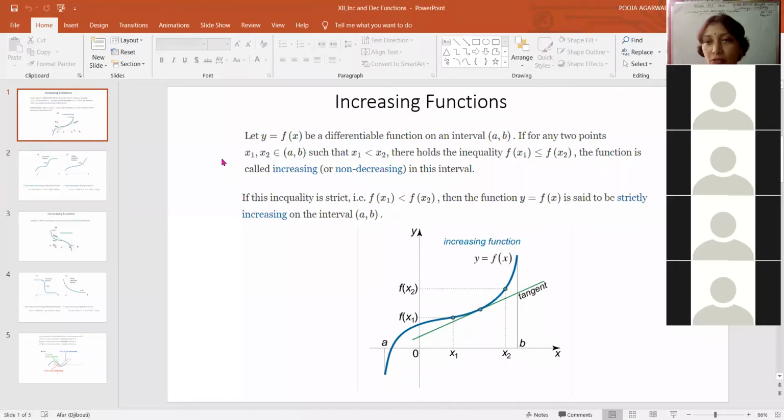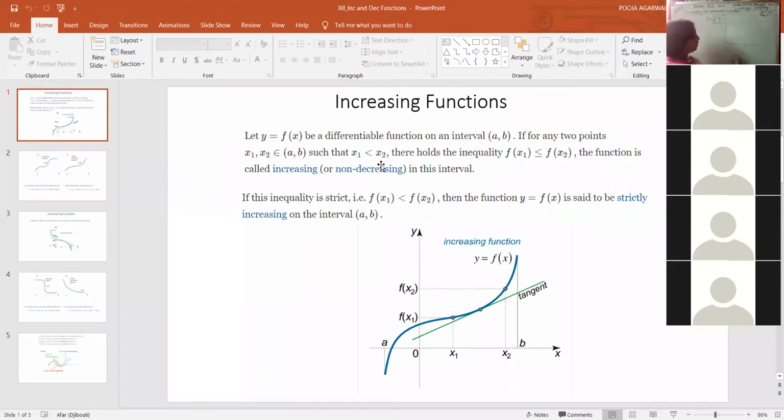Let's look at that. See, we are taking a function. Whenever we take a function, we take it as y equal to fx, where x is the values, that is the domain where we are putting the values here, and the result that we are getting is fx, right? So we say that y equal to fx be a differentiable function on an open interval AB if for any 2 points x1, x2 belongs to AB such that x1 is less than x2.